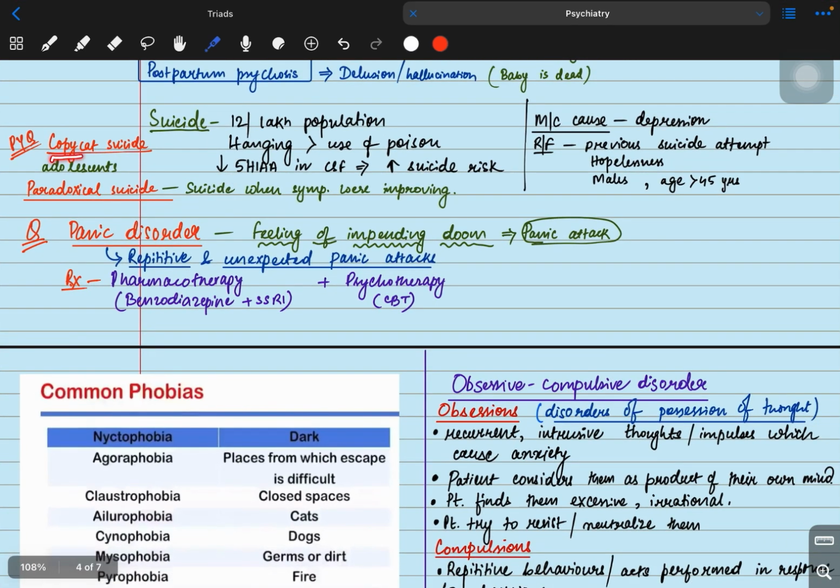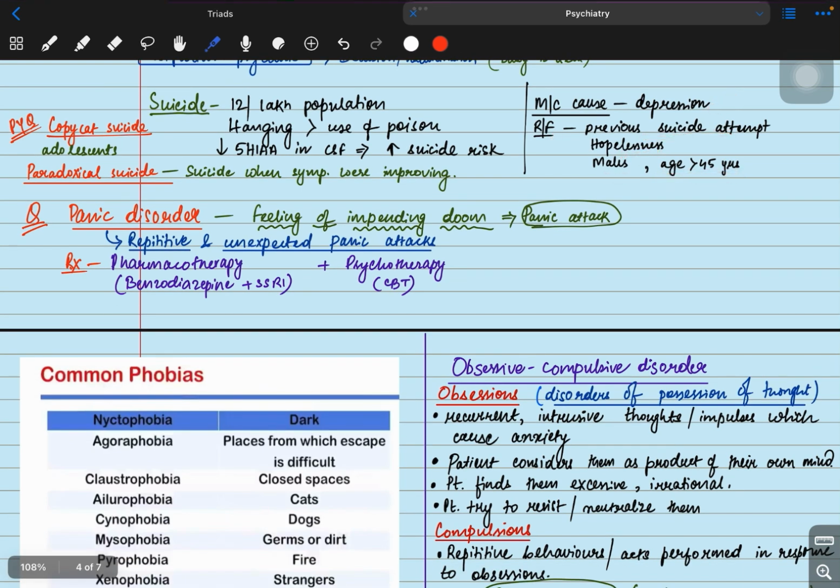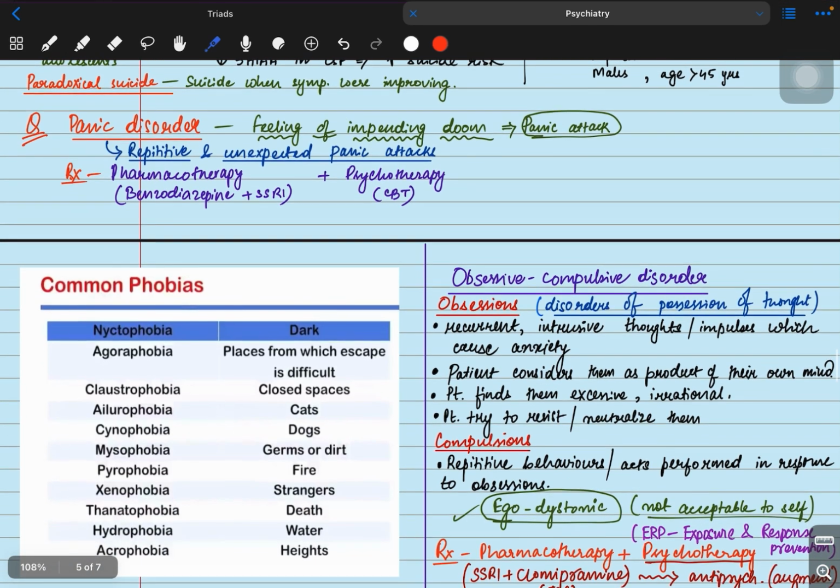What is copycat suicide? Copycat suicide happens more in adolescents. Suppose in a group of adolescents, one person commits suicide and seeing that, the other person also commits suicide. So it's called copycat suicide. It's a PYQ. What is paradoxical suicide? Paradoxical suicide means the patient was undergoing treatment, and when the symptoms started improving, the patient committed suicide. The most common cause of suicide is depression, and the risk factors are previous suicide attempt, hopelessness, males, age greater than 45 years. These are all the risk factors. The most important one is previous suicide attempt.